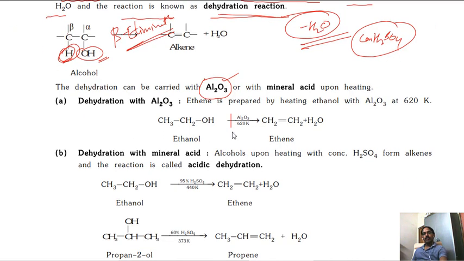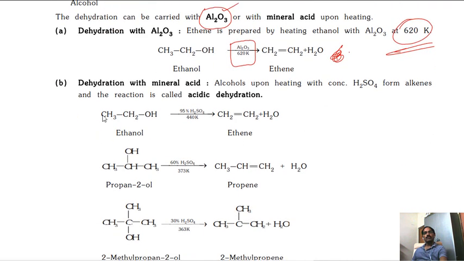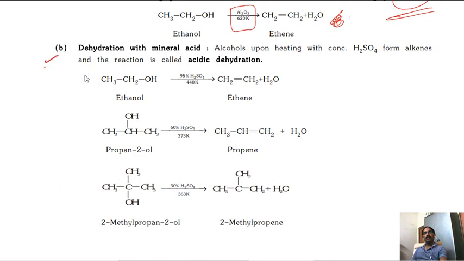Now see one example here. If you take Al2O3, minimum 620 Kelvin, means a higher temperature is required. So better than that we can use concentrated H2SO4. If you use concentrated H2SO4, only 440 Kelvin is enough. So this ethyl alcohol removes a water molecule, one hydrogen from the beta carbon, and the OH releases a water molecule, forming ethene.